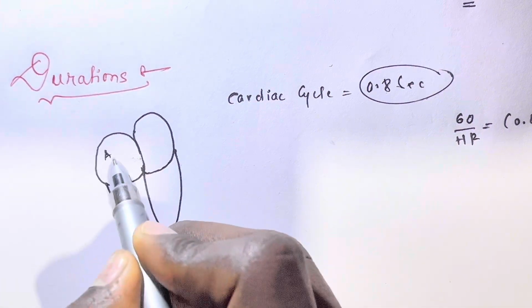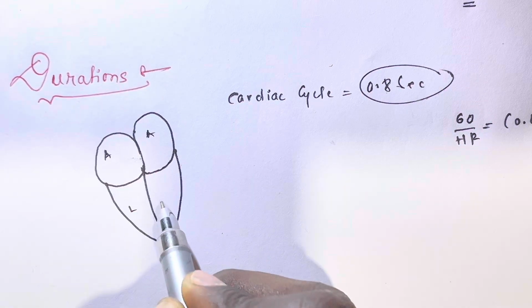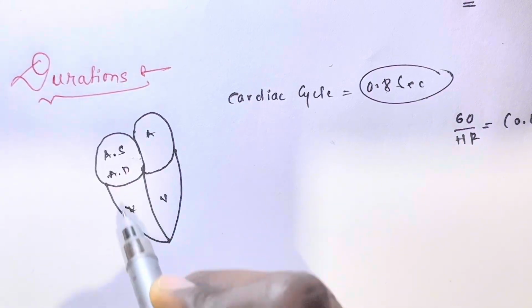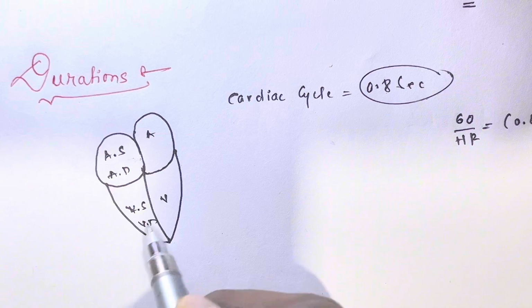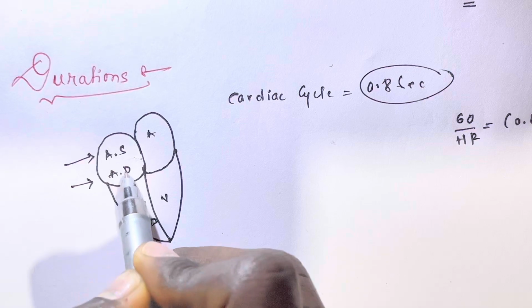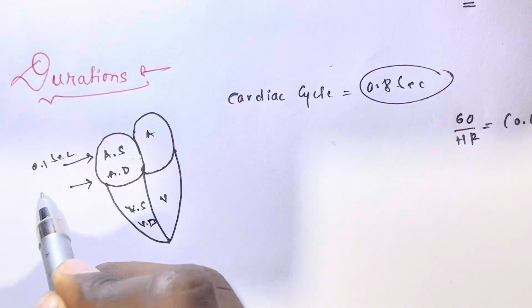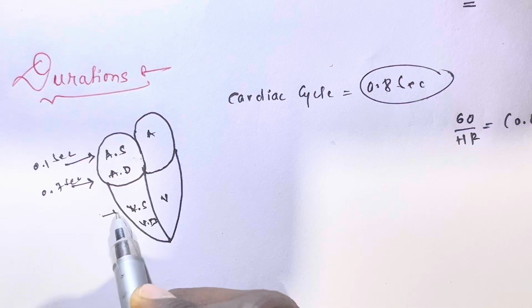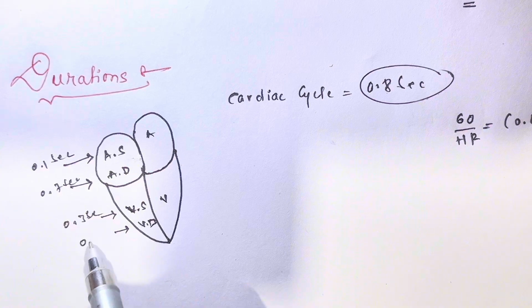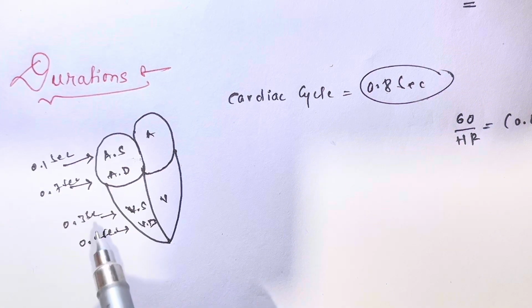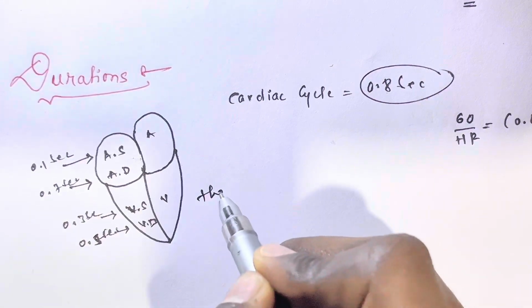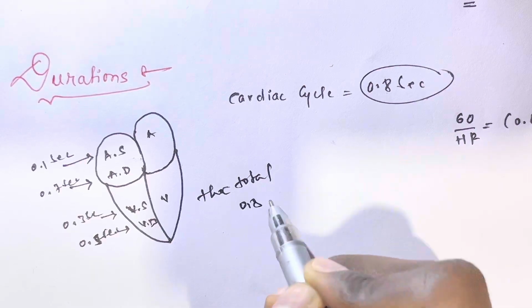Okay, now we should learn the durations within a cardiac cycle. This is the atrium, both above are atria and both below are ventricles. So we have atrial systole, atrial diastole, ventricular systole and ventricular diastole. The normal duration of atrial systole is 0.1 seconds and atrial diastole is 0.7 seconds. Ventricular systole is around 0.3 seconds and ventricular diastole is 0.5 seconds. So the total is 0.8 seconds.